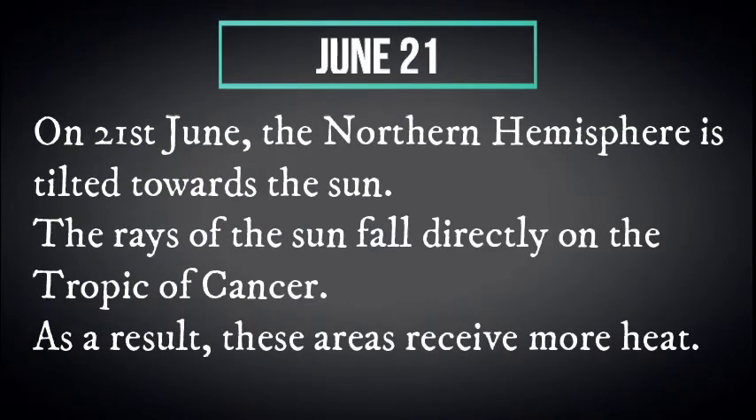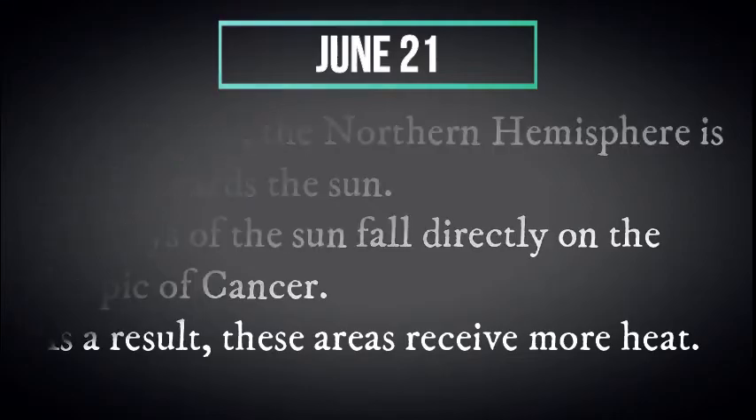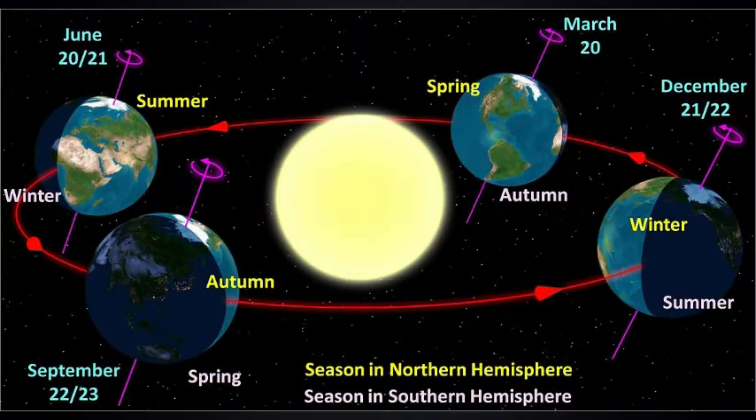On 21st June, the northern hemisphere is tilted towards the sun. The rays of the sun fall directly on the Tropic of Cancer. As a result, these areas receive more heat. The North Pole is inclined towards the sun, and the places beyond the Arctic Circle experience continuous daylight for about 6 months. Since a large portion of northern hemisphere is getting light from the sun, it is summer in the region north of the equator.